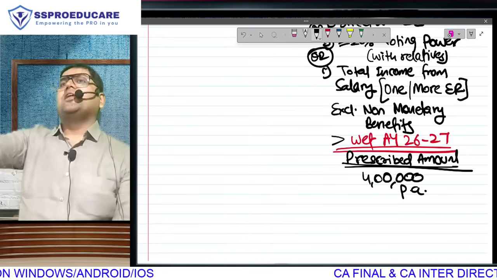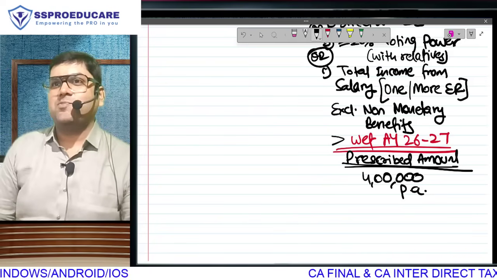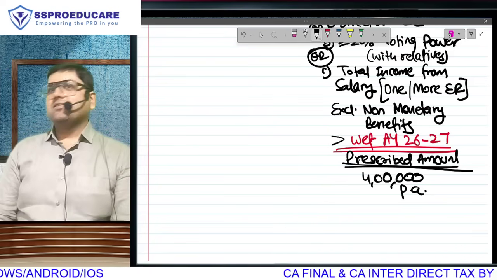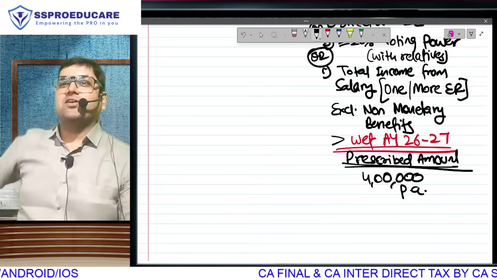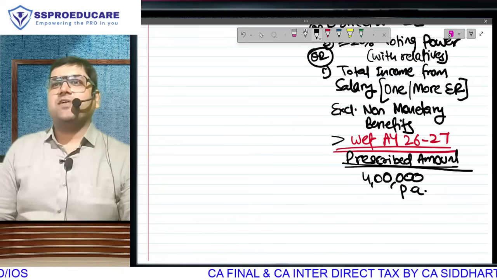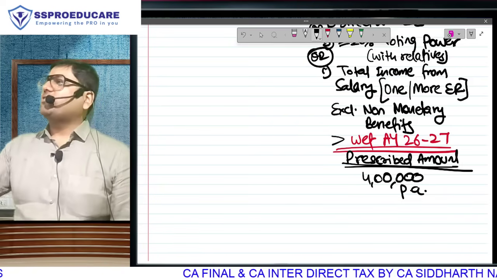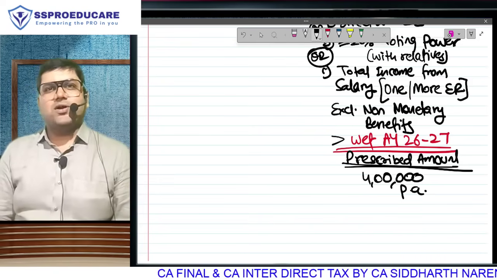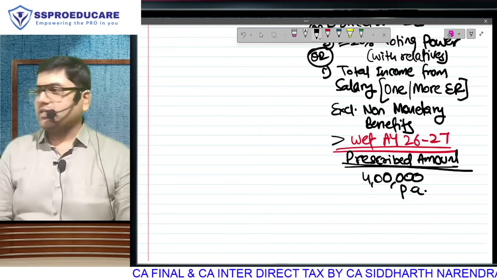Bro, मैं क्या बोल रहा हूँ? Only basic salary में it is possible that you cross 4 lakh. Come on, यार. 35,000 also if you have per month, you will cross 4 lakh. So anybody earning 35,000 per month is also specified employee. So practically even today this is going to be taxable for everyone. I hope you are understanding what is happening. Everyone is clear about this?